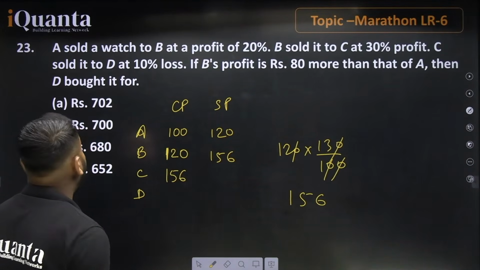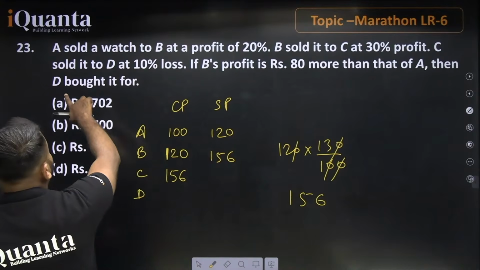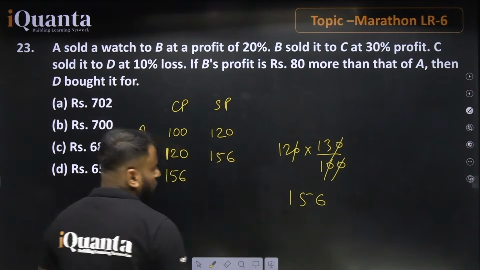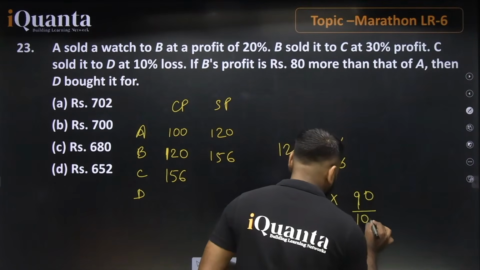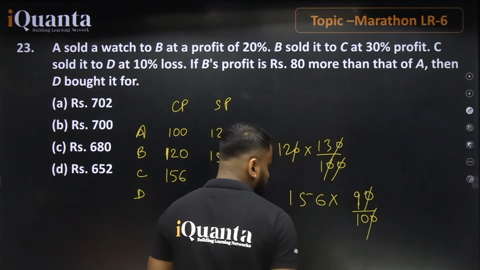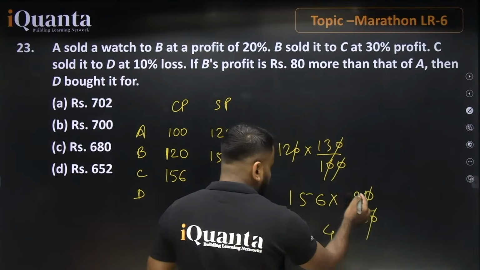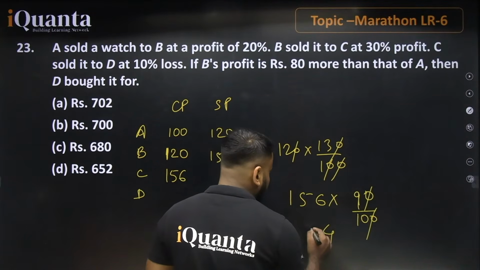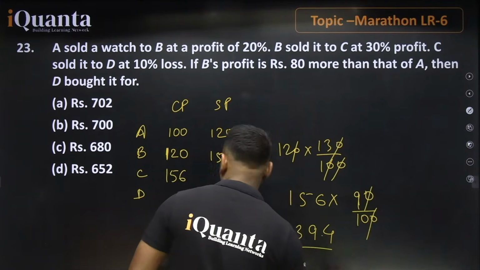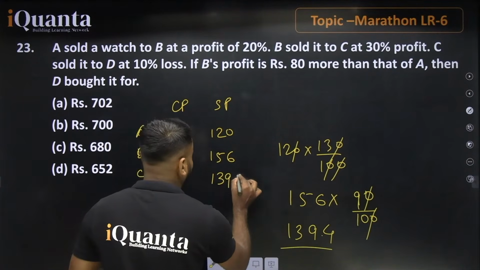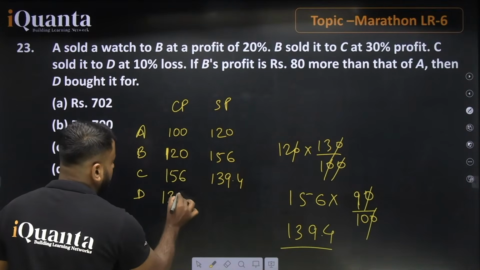Further the statement says that C sold it to D at a 10% loss. So for 156 we are going to find 90%. 9 6s are 54, then 9 5s are 45, 45 plus 4 is 49, 4 remains, 9 1s are 9, plus 4 is 13, so 139.4. This value is 139.4.